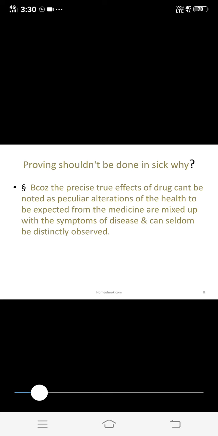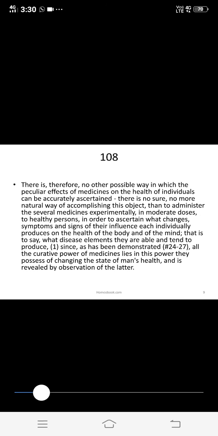Yes. Then we shift towards the next aphorism, that is aphorism number 108.